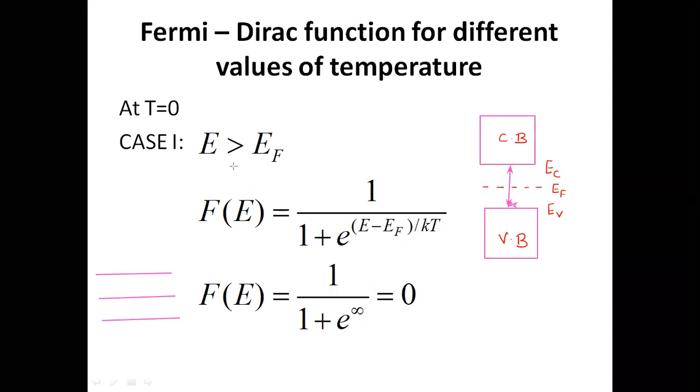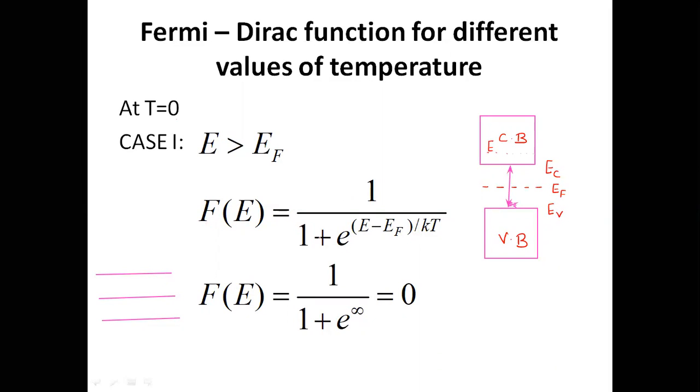First of all, I am taking the case that E is greater than EF. E greater than EF means we have some energy level within the conduction band, somewhere within the conduction band having energy capital E. So I am talking about a level within the conduction band. When E is greater than EF, let us try to derive what is the value of F(E).